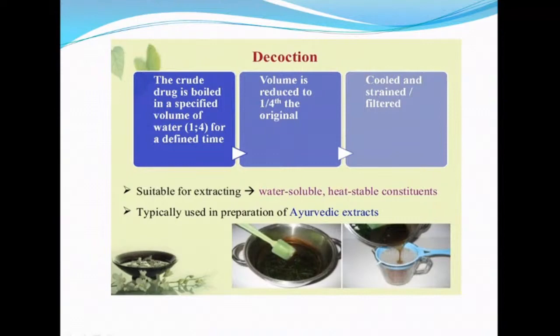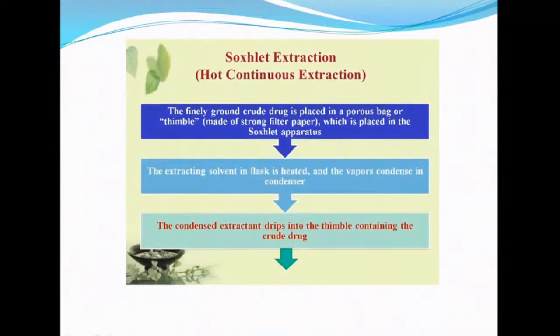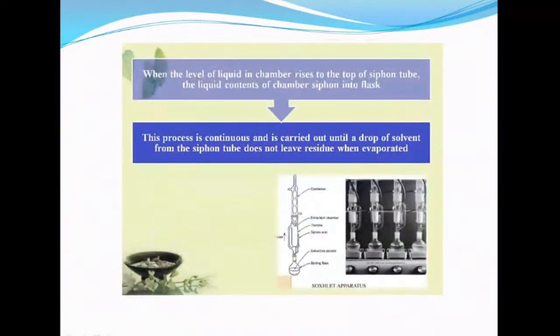So this is decoction. Soxhlet extraction, you know, the crude drug is placed in a bag or a filter paper bag, which is placed in a Soxhlet apparatus, and heat is applied, and the vapors condense in a condenser. The condensed extract drips into the container which has the crude drug. So this diagram illustrates the working of the Soxhlet apparatus.